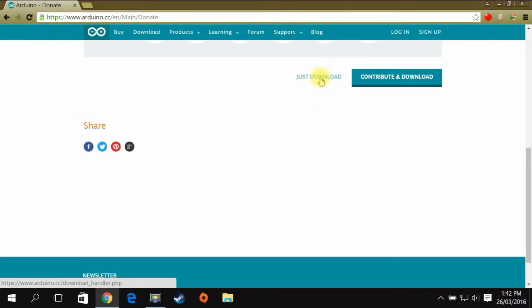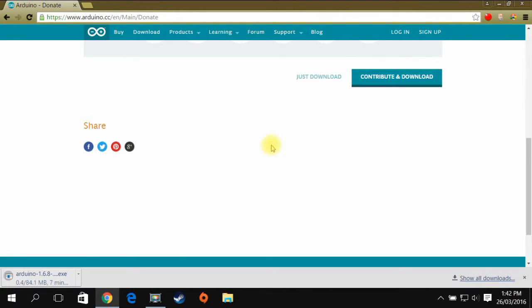Scroll down to Just Download. You can see it down there on the left hand bottom corner, downloading. This takes probably a minute or so. I'll just speed up the process. Once it's finished downloading, go down to that bottom left hand corner and click on that icon. Execute file.